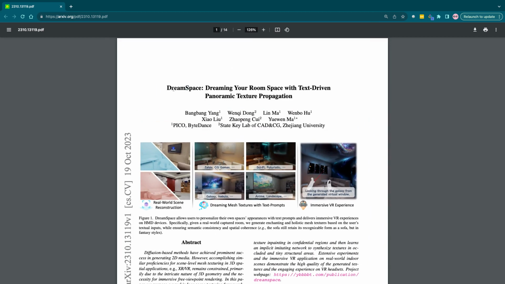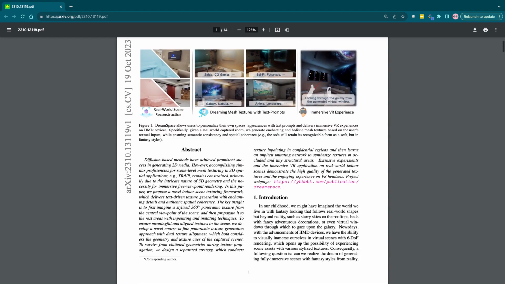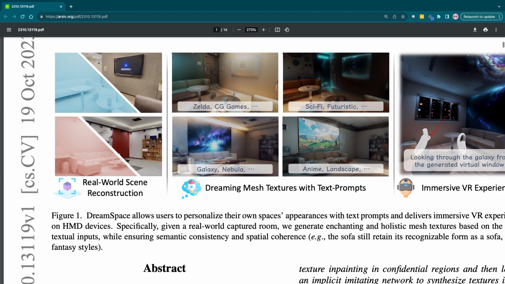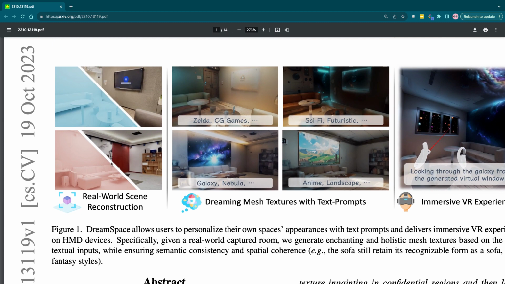DreamSpace: Dreaming your room space with text-driven panoramic texture propagation, by TikTok and some other people. The first image we have is real world scene reconstruction, which is nice. That's pretty cool. This is what it takes in as an input, then it can generate all this stuff: the TV, the cameras, the roof.